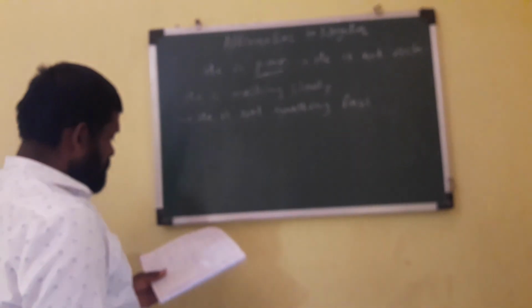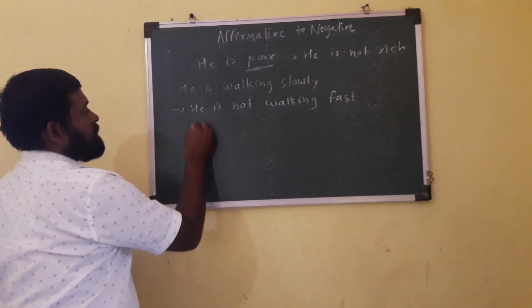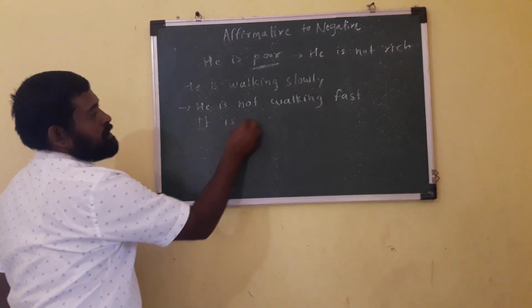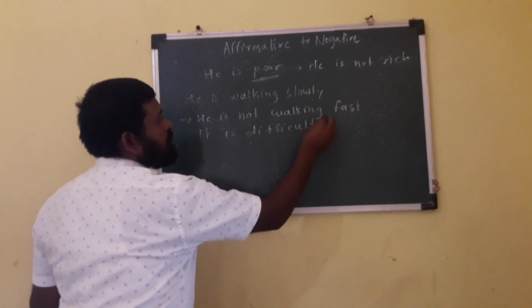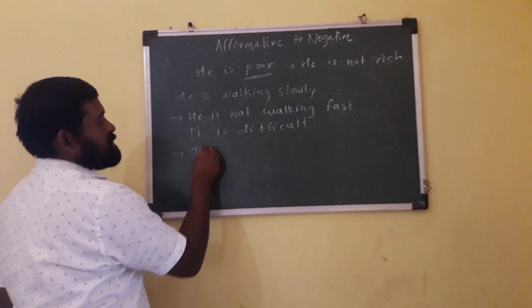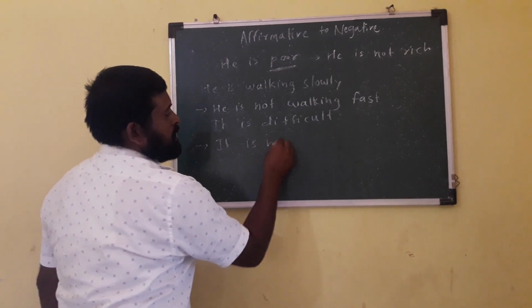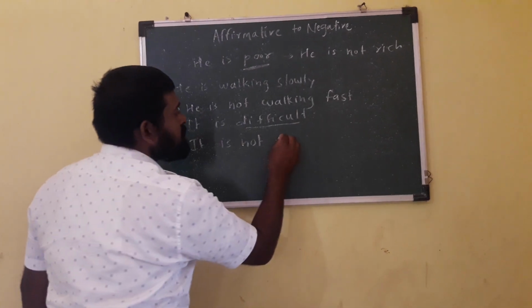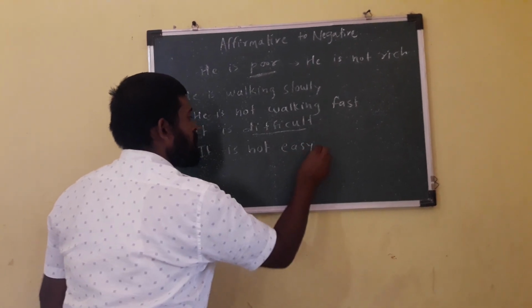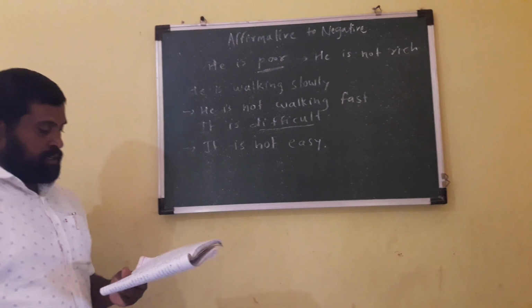This is a negative sentence. In another example, it is difficult. Without changing its meaning, the negative is he is not difficult, opposite easy. He is not easy.